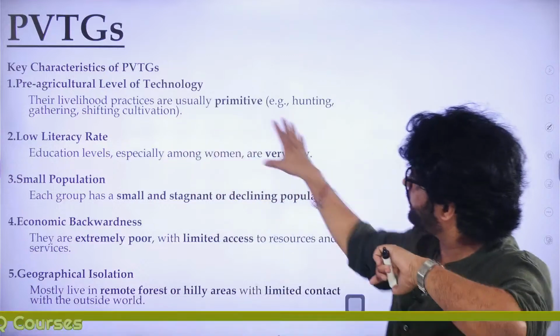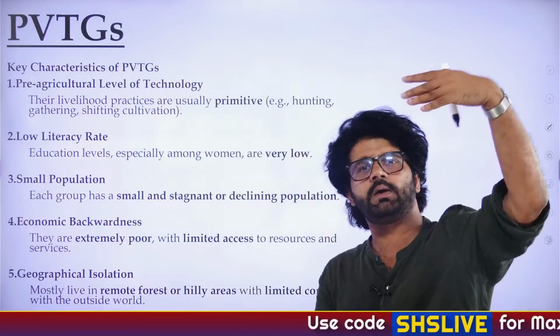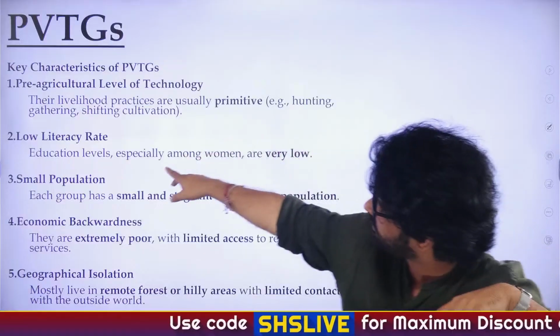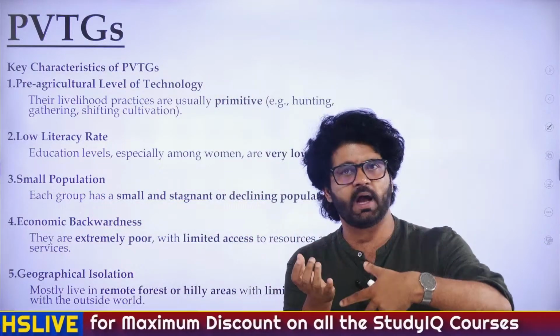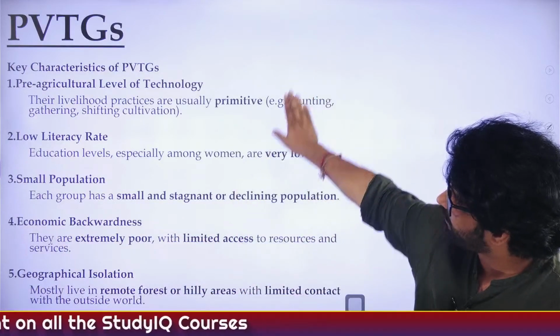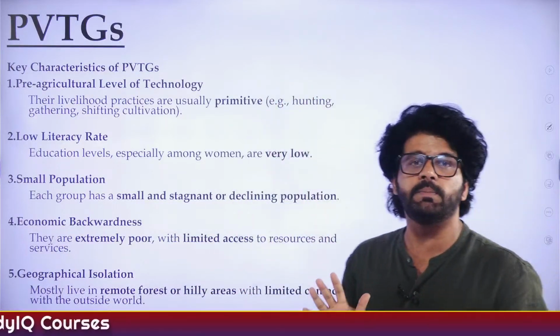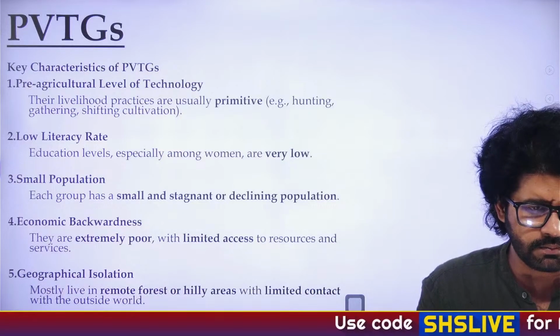So again, the practices which we are doing currently, agricultural practices, it has to be primitive, shifting, etc. Literacy rate low, population small. They can give you in some that population has to be high. No, it has to be small. Economic backwardness, geographical isolation. So these 5 criteria, you have to remember them. They are very important from exam perspective, has already been asked in many exams.